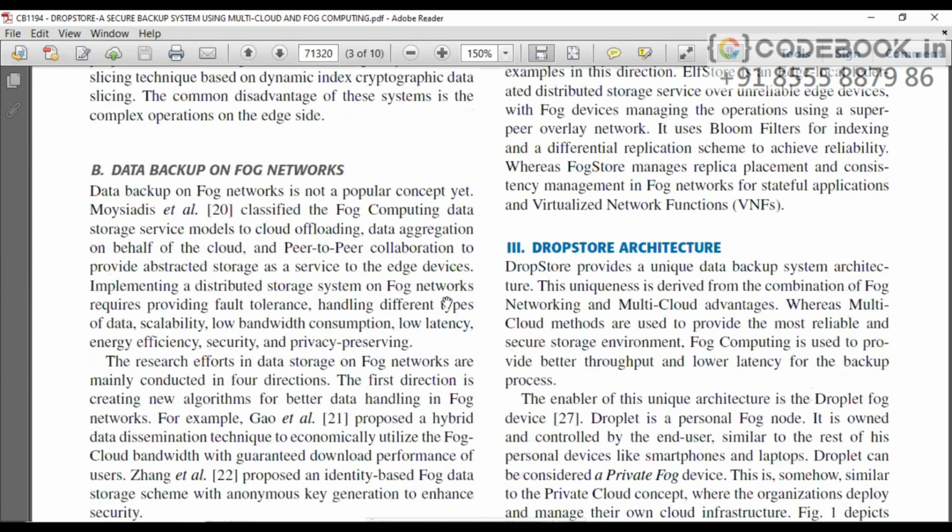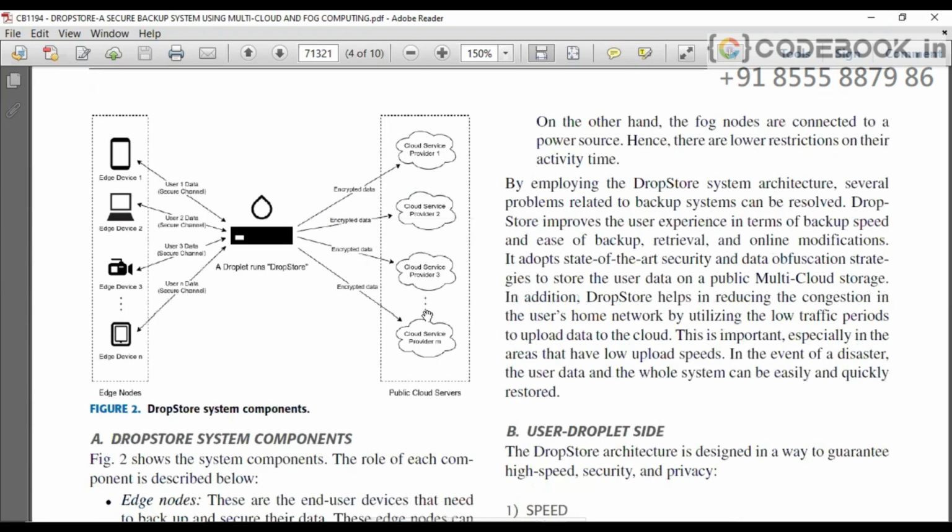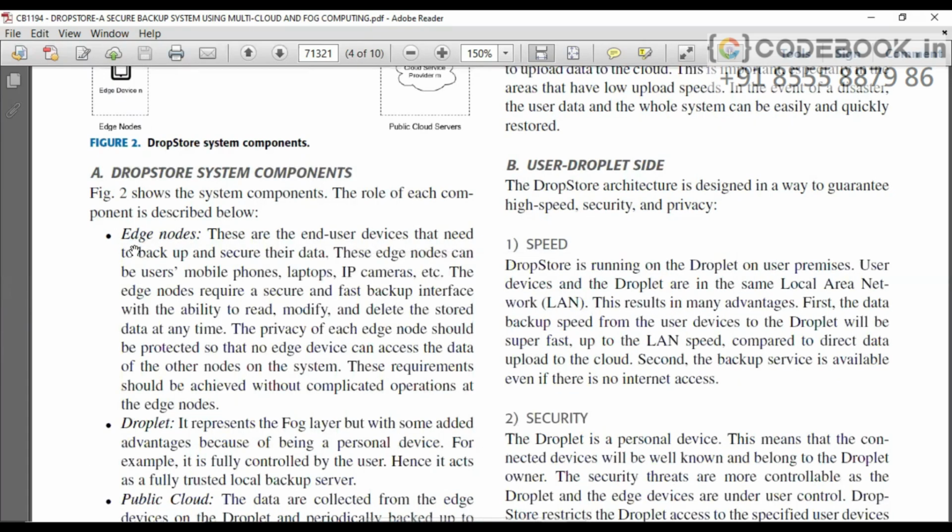The components of our Dropstore project are multiple devices, which are nothing but edge nodes, interacting with the droplet, which runs Dropstore, on secure channels, and the data will be stored in different cloud service providers in encrypted format. All the components have been described here.